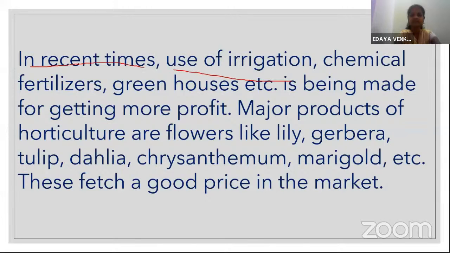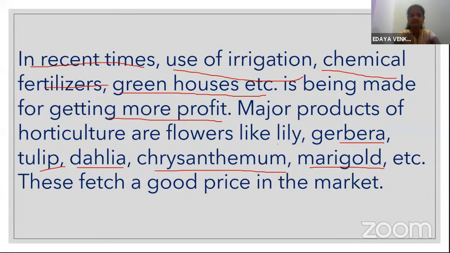In recent times, use of irrigation, chemical fertilizers, greenhouses, etc. is being made for getting more profit. Major products of horticulture are flowers like lily, gerbera, tulip, dahlia, chrysanthemum, marigold, etc. These fetch a good price in the market.